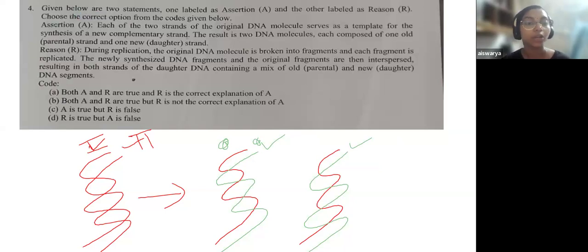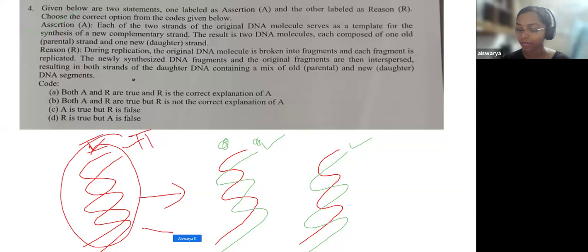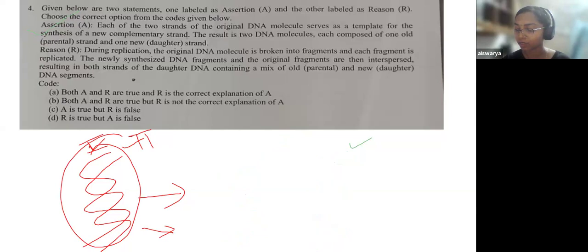Now, the second thing is that during replication, the original DNA molecule is broken into fragments. They say this in the reason. This is the original DNA molecule, and it is broken into fragments. Let me rub this and do the reasoning part.